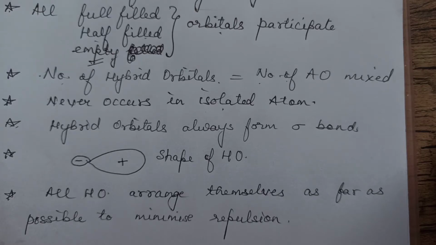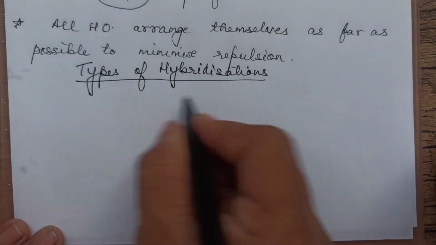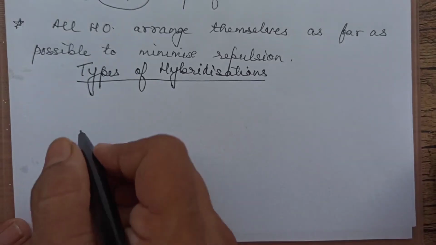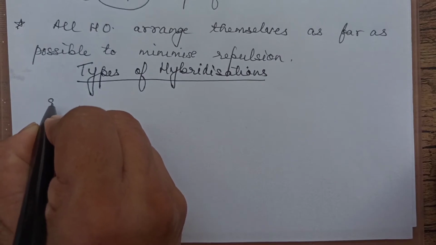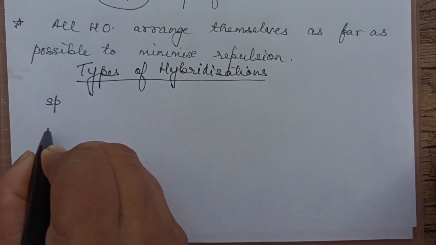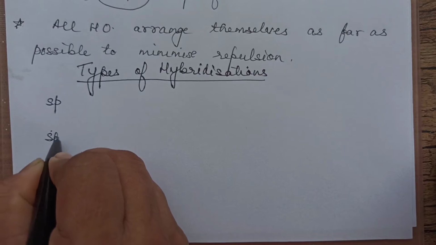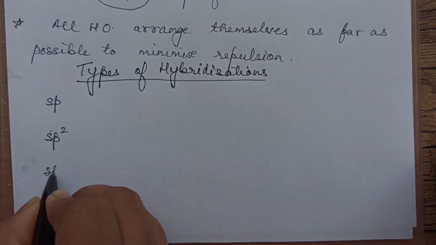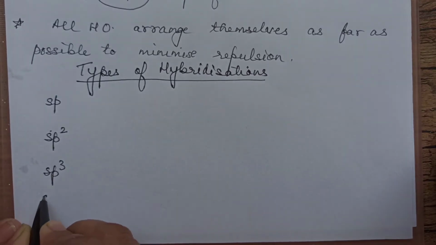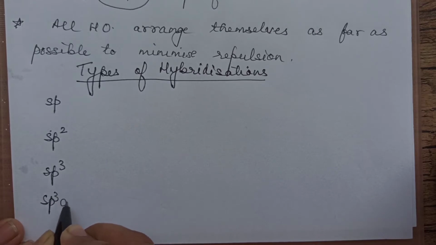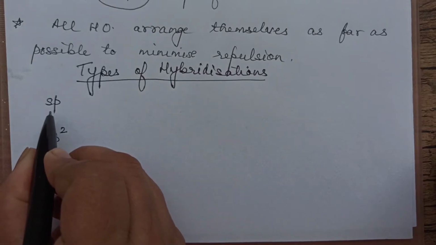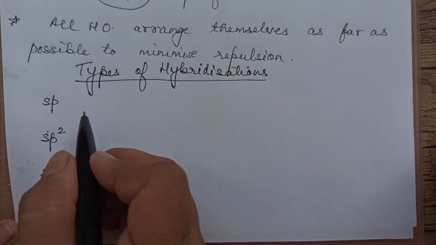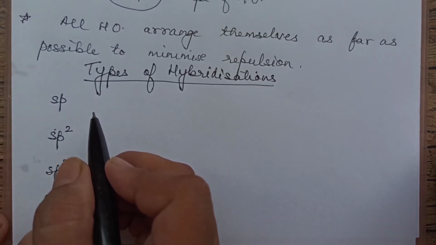Now we will talk about different types of hybridizations. The first one is sp. We'll be talking about sp2, sp3, sp3d, and few more we'll be discussing in the next page. Now, as the name says, this is quite important. You understand this first, and then we will take examples and how you write the hybridization, how you're supposed to represent it.